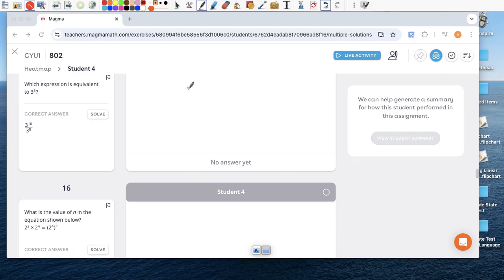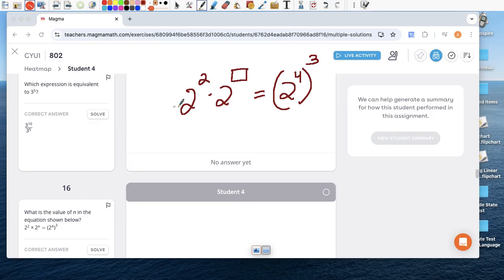16. And we have 2 to the n, 2 to the 2nd power, times 2, and we're going to put a little box over here, equals 2 to the 4th raised to the 3rd. All right, so remember, an equation is the expression on the left equaling the expression on the right. So let's simplify the expression on the right. 2 to the 4th raised to the 3rd power is just 2. Remember, power to power, multiply, 2 to the 12. Now let me copy the left side. So we're missing something. 2 to the 2nd times 2 to what power would give you 2 to the 12?